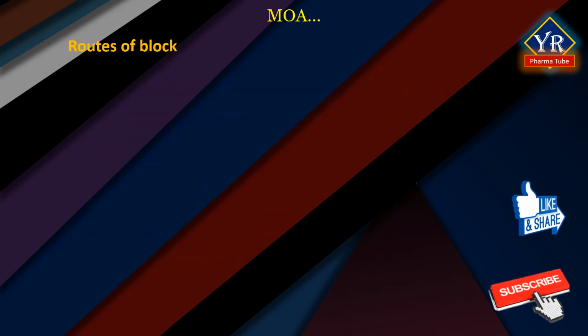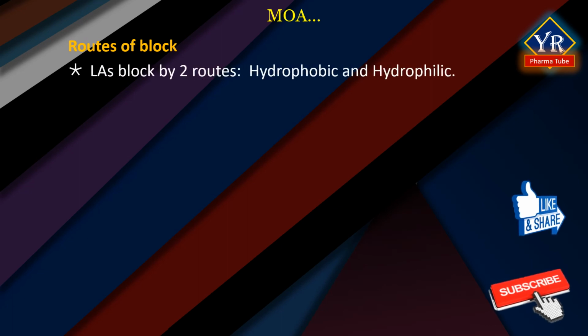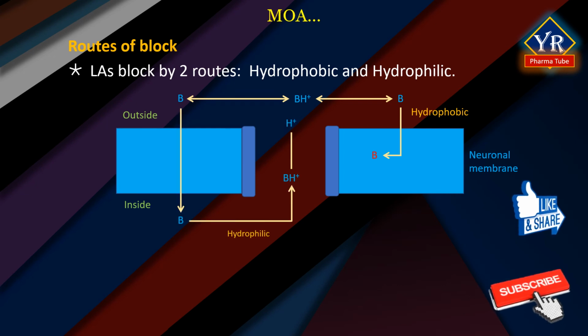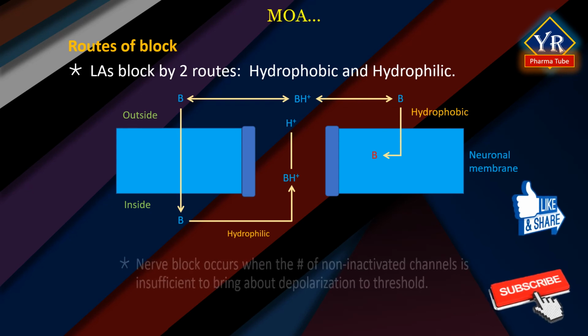Routes of block. The majority of local anesthetics block by two routes. They are the hydrophobic route and the hydrophilic route. The hydrophobic route, where the unionized form enters the membrane and blocks the channel from a site in the protein membrane interface. The hydrophilic route, where the unionized form crosses the membrane to the inside, where the ionized form blocks the channel. This pathway depends on the channel being open. Therefore, this type of block is use dependent. Use dependency is especially important in the antiarrhythmic action of local anesthetics.